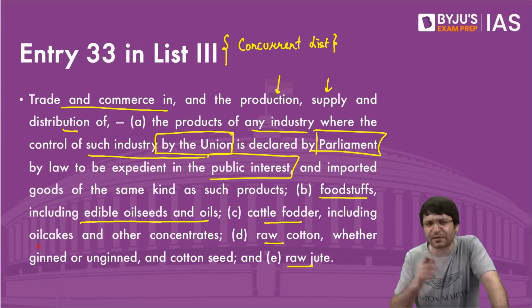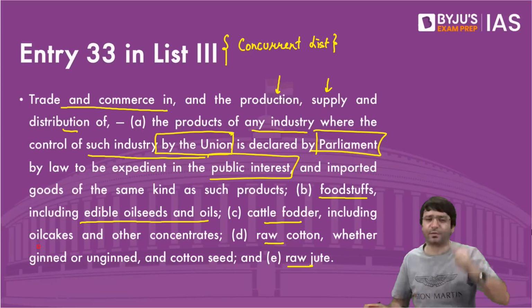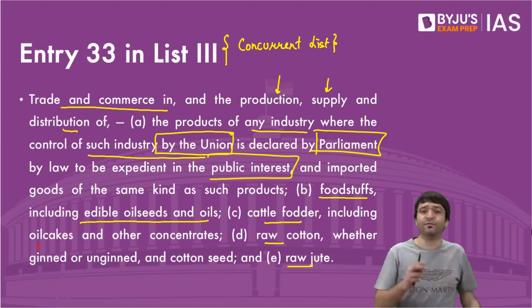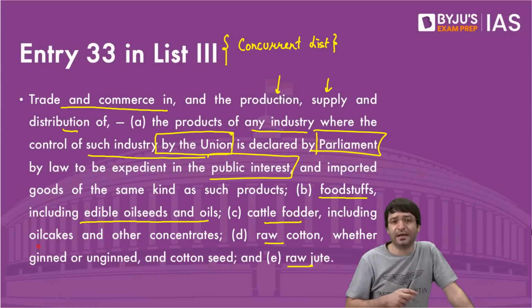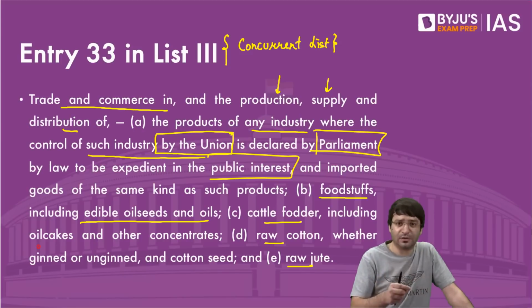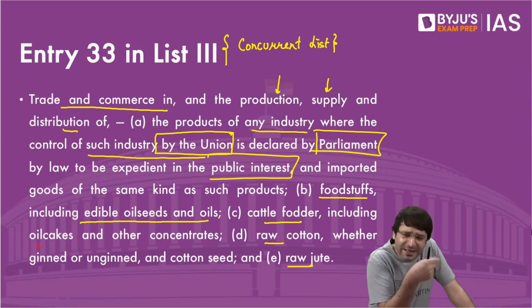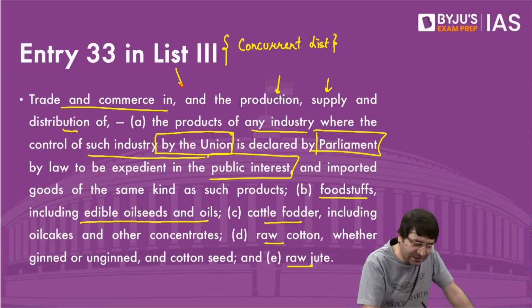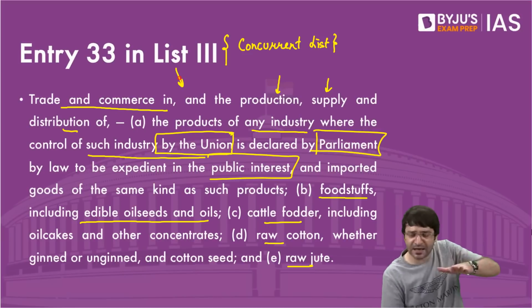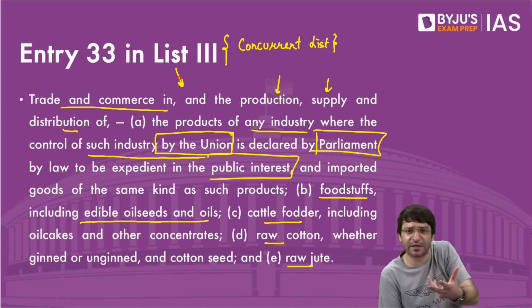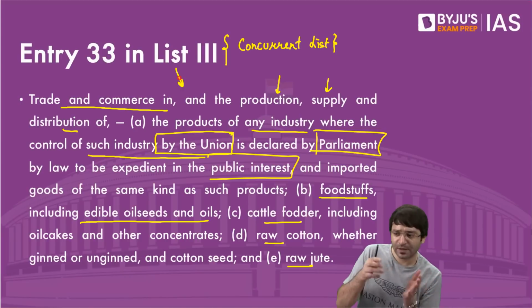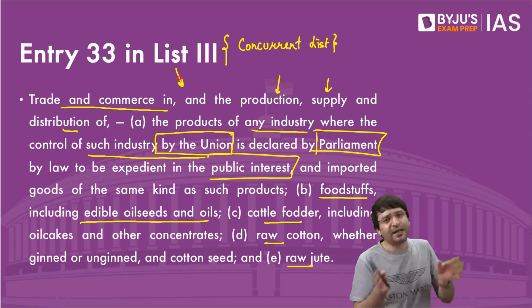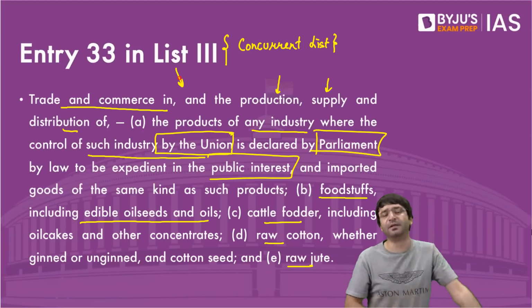State legislature can also pass a law, but in case there is a conflict, it's the parliamentary law which will prevail. That is why I told you once the 3 farm laws were passed, Captain Amarinder Singh was the Chief Minister of Punjab. The Legislative Assembly of Punjab passed a law which basically was against the 3 farm laws, because it was enacted under the concurrent list. So when parliament can enact a law under item 33 of concurrent list, state legislature can also make a law. But this bill was reserved for the consideration of the president. President did not give the permission. And even then, the parliamentary law prevails.